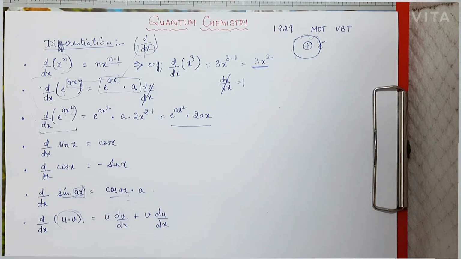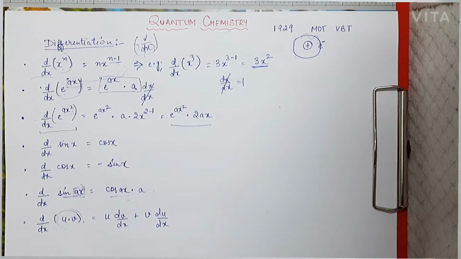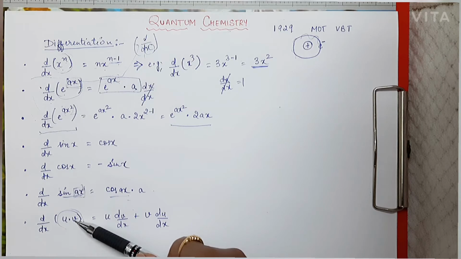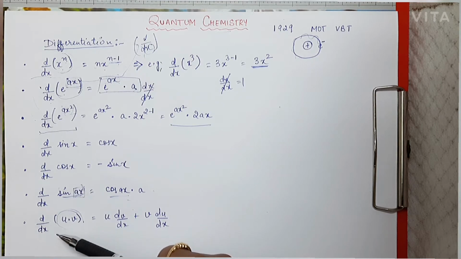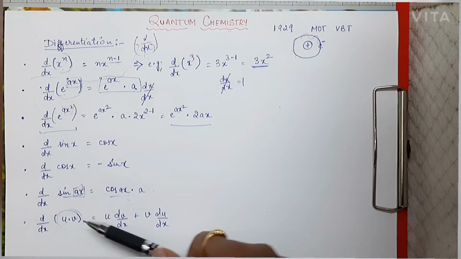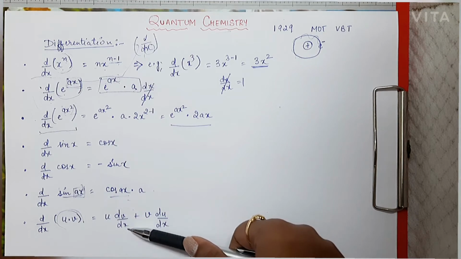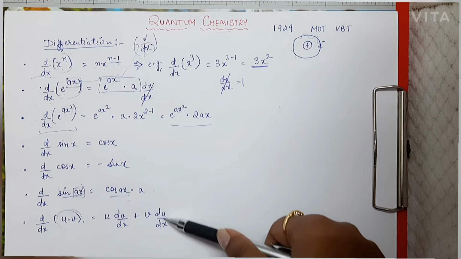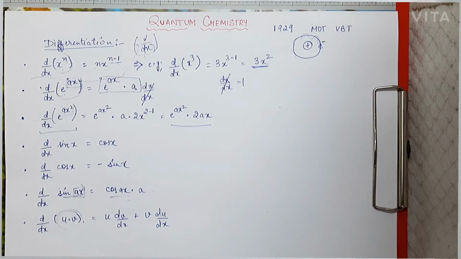Now, the last formula, which is differentiation of these two functions which are getting multiplied here. These two functions u and v are not constants, these are functions. So what we have to do is, first function into derivative of second, plus second function into derivative of first. So these are the formulas which will be required in the differentiation part. Now we'll move on to the formulas which will be required in the integration part.